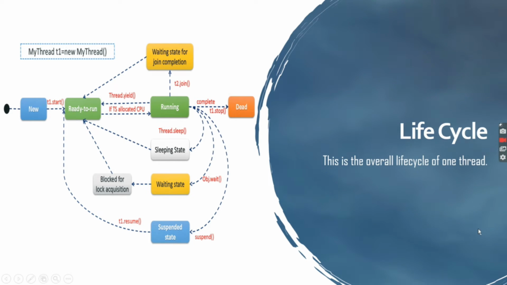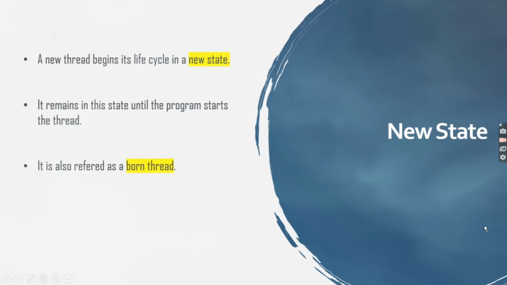So let us see every step in brief. First is new state. A thread is said to be in a new state when we create a thread object and the thread is not yet scheduled for running. We can do only one of the following things: schedule it for running using the start method, or kill it using the stop method. If the thread is scheduled, it moves to the runnable state and it becomes active.